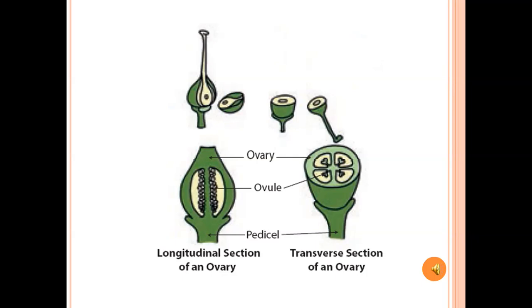See this picture. Ovary, one ovary. First picture is the longitudinal section of an ovary. Second picture is the transverse section of an ovary. In the longitudinal section the ovary is one, and inside is one ovule. Some flowers have one ovule, but some flowers have many ovules.